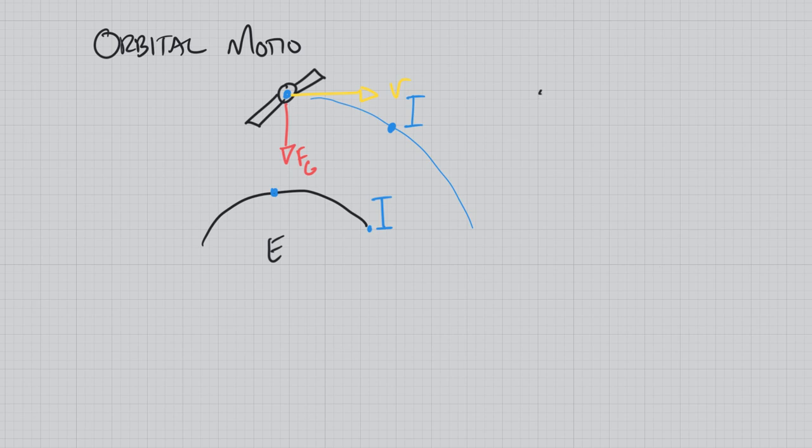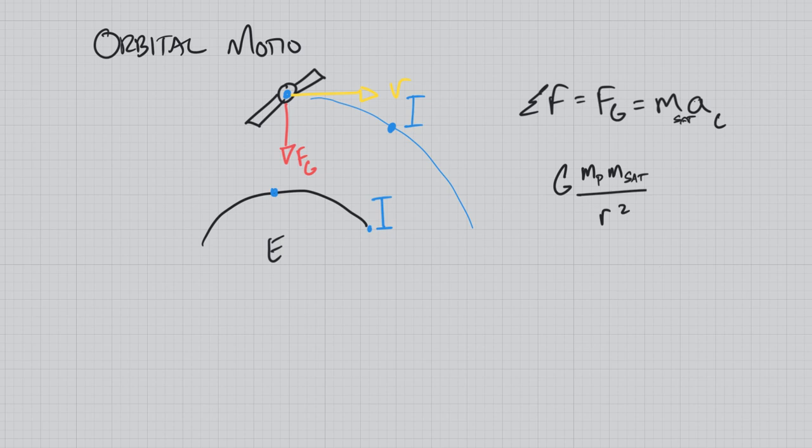So how would we deal with this? The sum of the forces would simply be the force of universal gravity, and that's going to equal mass times acceleration. This is going to be the mass of the satellite, or anything that is orbiting, and this is going to be a centripetal acceleration. So let's solve for this. Universal gravity: G, mass of the planet, mass of the satellite, divided by the radius squared.